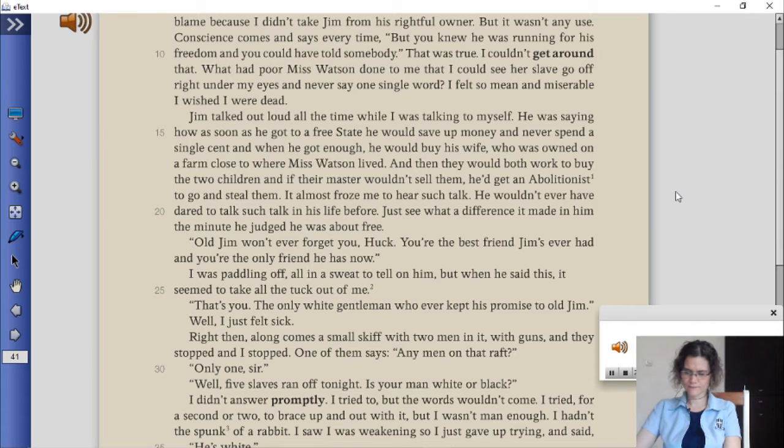I tried to, but the words wouldn't come. I tried, for a second or two, to brace up and out with it, but I wasn't man enough. I hadn't the spunk of a rabbit. I saw I was weakening, so I just gave up trying and said, "He's white." "I guess we'll go and see for ourselves."